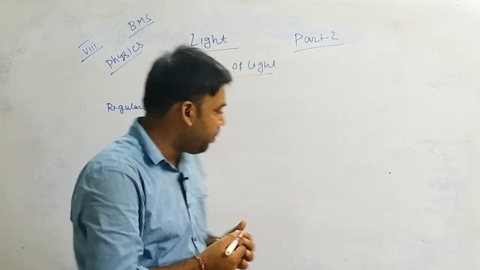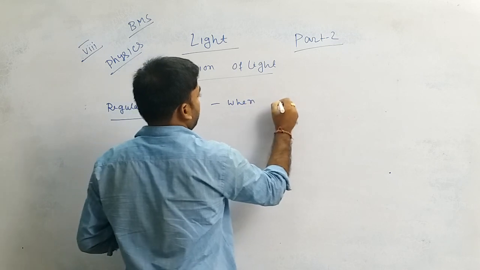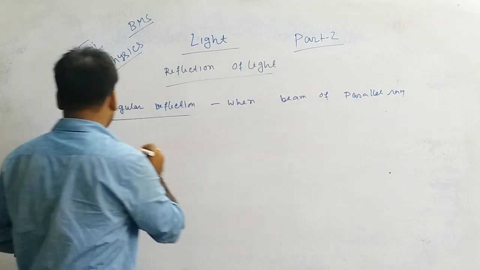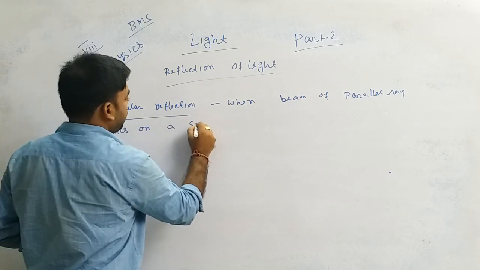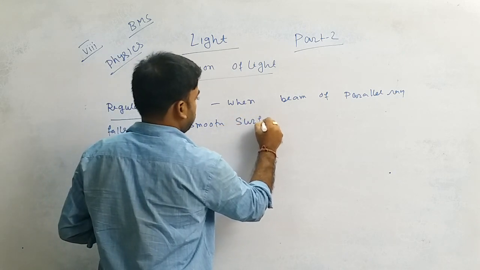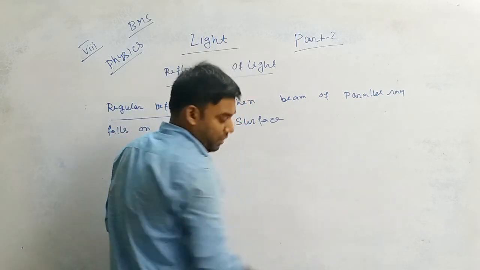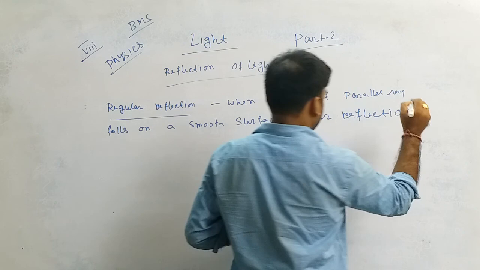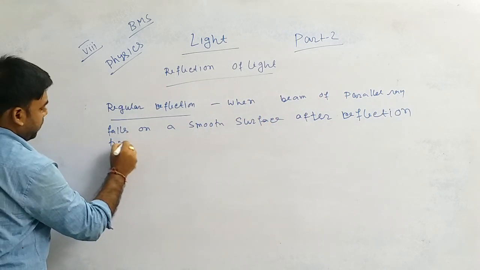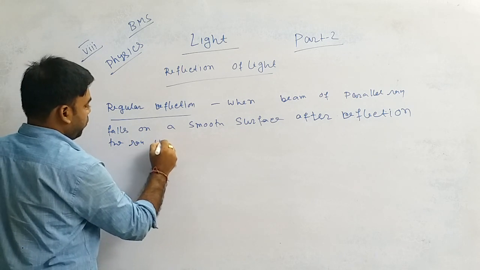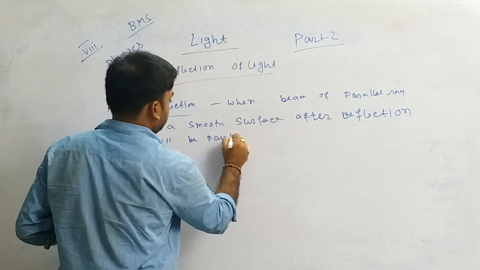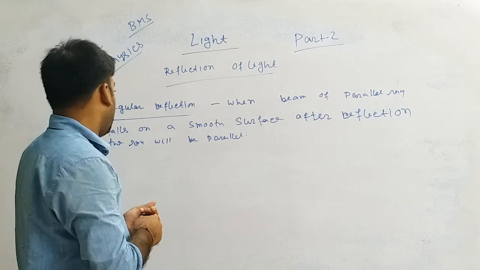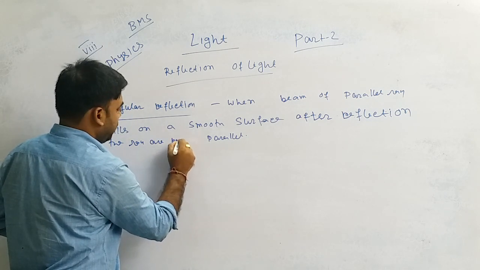So regular reflection: the definition is, when a beam of parallel rays falls on a smooth surface, after reflection the rays of the beam remain parallel.